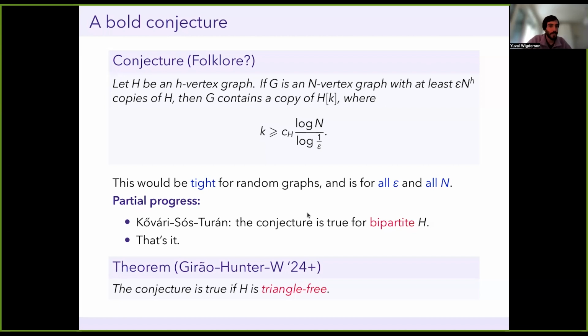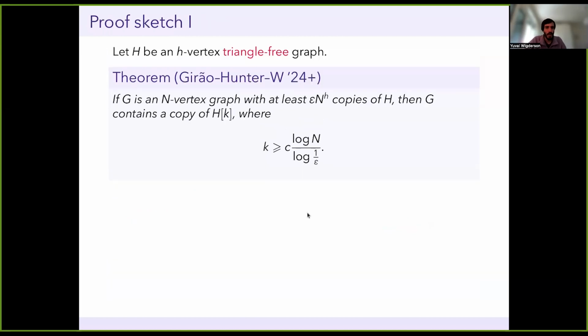Okay, so let me try to show you a little bit of the proof. So again, here's the theorem we're proving. We fixed H being a triangle-free graph. And the statement is that if I have an n-vertex graph with epsilon n to the h copies of this fixed graph H, then it contains a blowup of H whose size is constant times log n divided by log 1 over epsilon. And for simplicity, I'll just focus on the case of a 5-cycle, H being a 5-cycle.